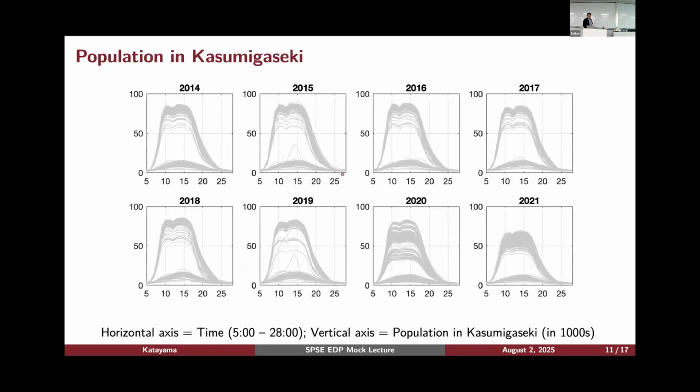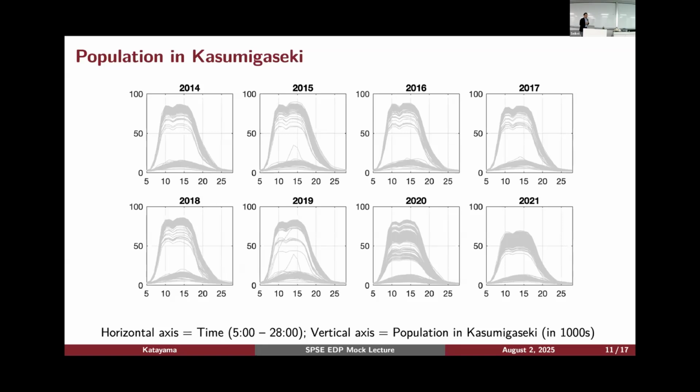People come to the office and start to work. And unlike Otemachi, people in Kasumigaseki seem to go outside this region to have lunch. That's why you see a dip here. Then they come back to the office and work until 5, and start to go home. And a sizable chunk of people stay in the office even after midnight.